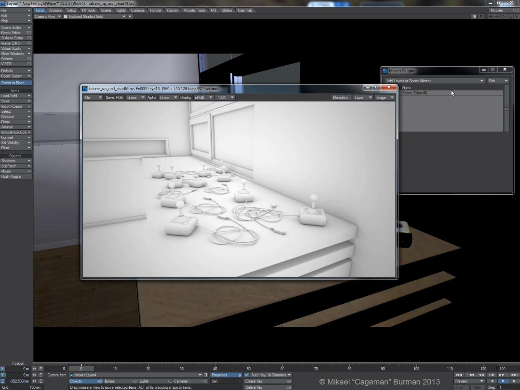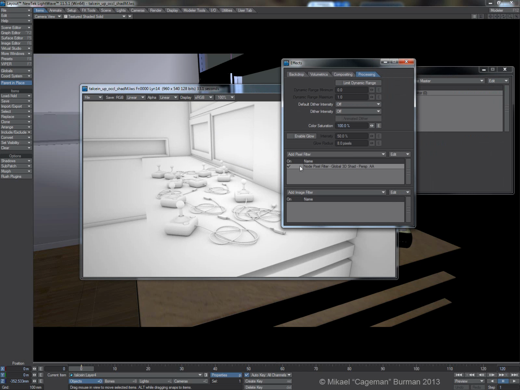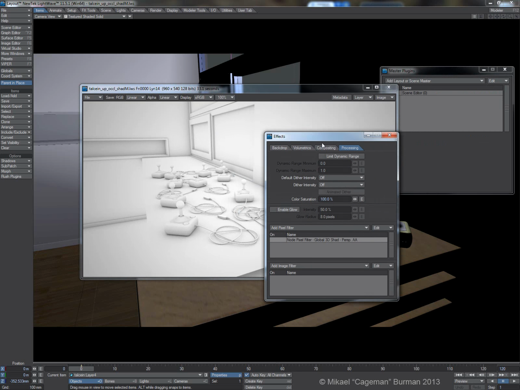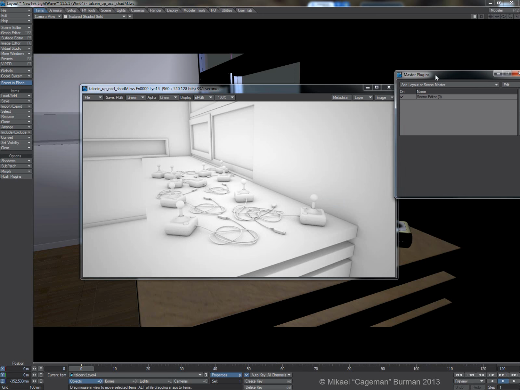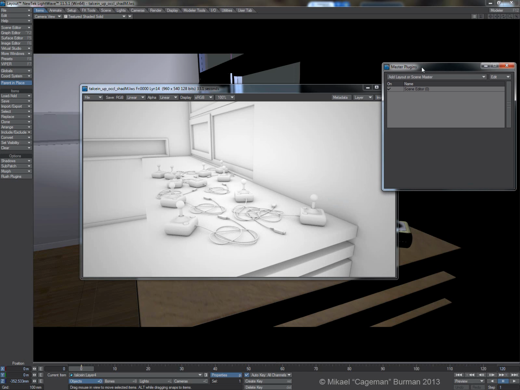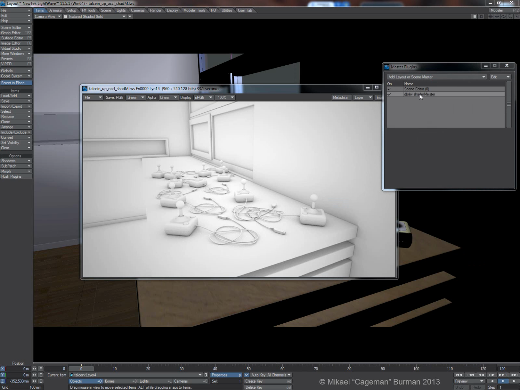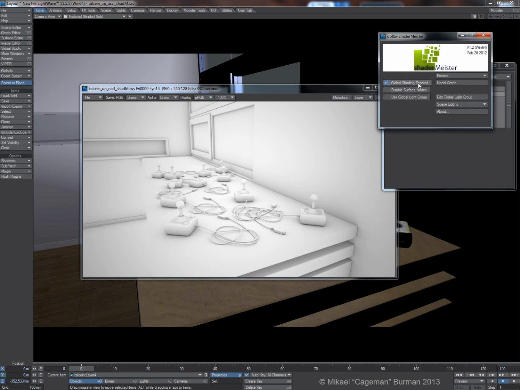So let's go ahead and play around with ShaderMeister. So we'll actually disable this pixel filter because ShaderMeister is kind of different. It's a master plugin / shader solution. So let's go in and add ShaderMeister. The first thing you should do when you're using this is to apply the shader to the surfaces. So let's do that. Let's add all shaders.